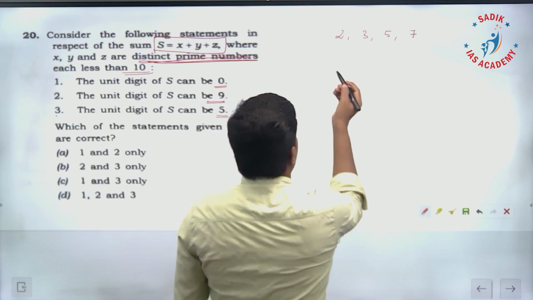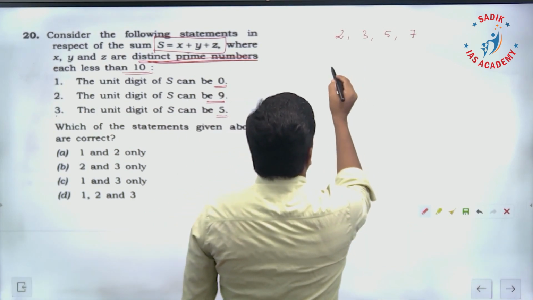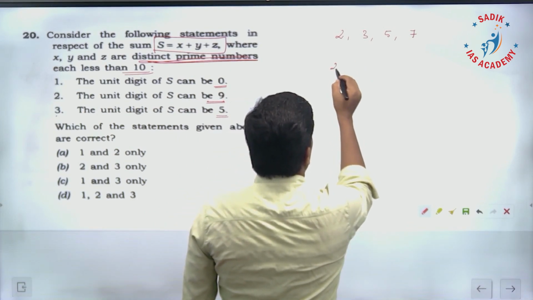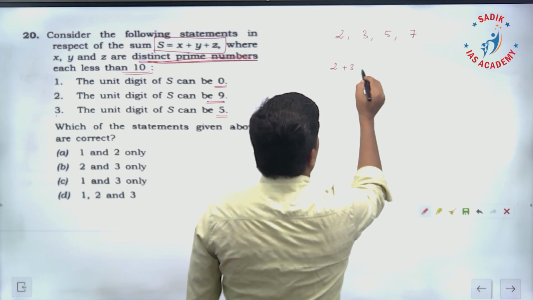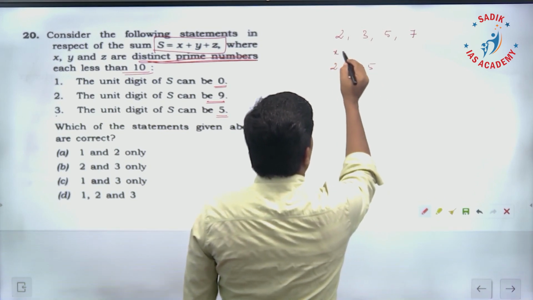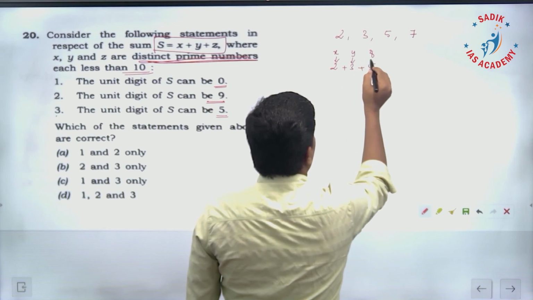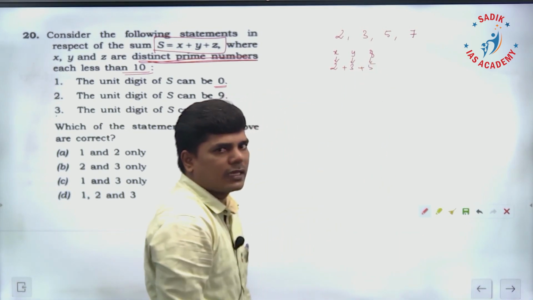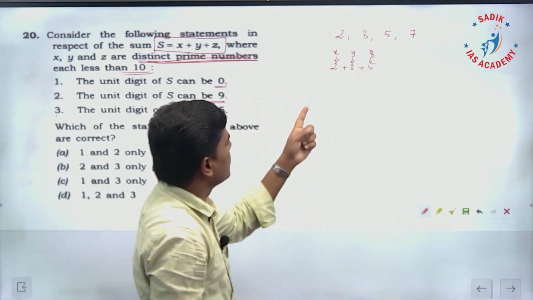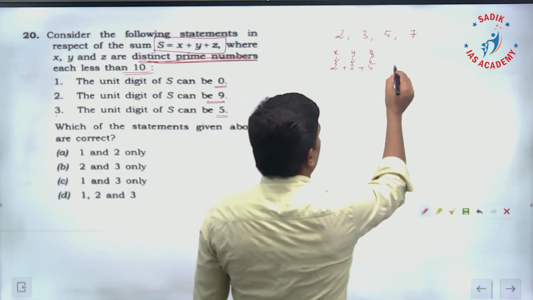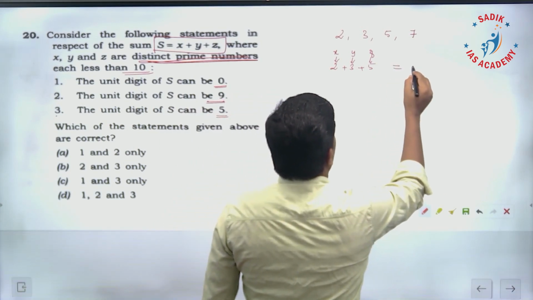If we take, for example, 2 plus 3 plus 5, so this is like x, y, z. I take it in this combination. If you take 2 plus 3 plus 5, it is going to be 10.